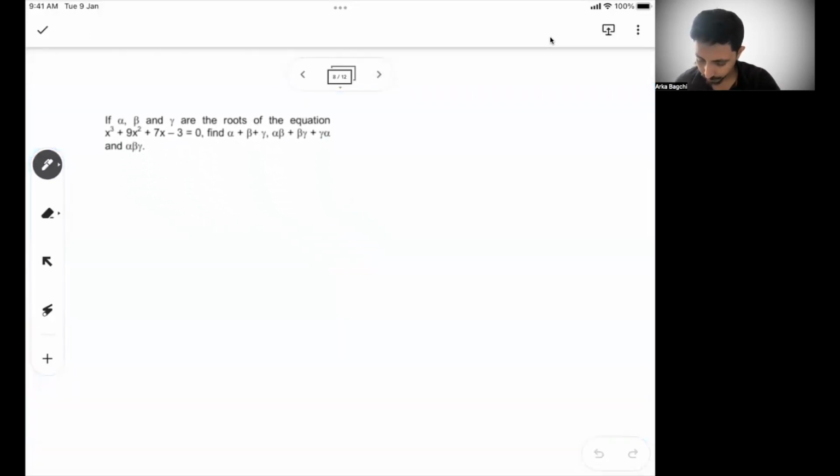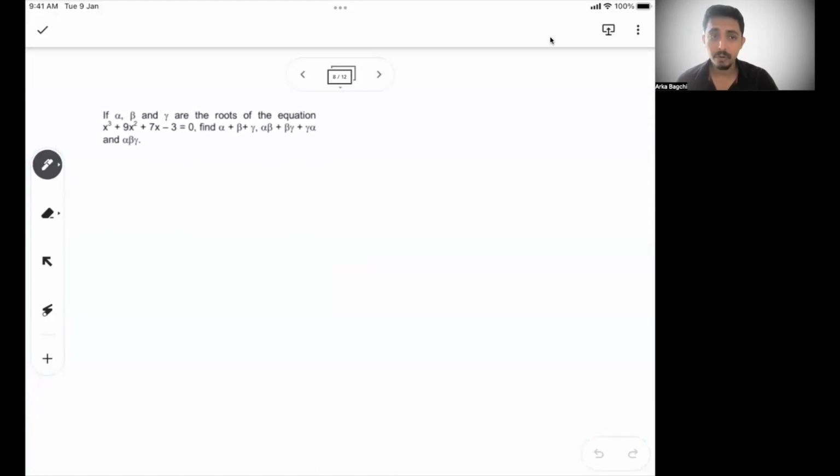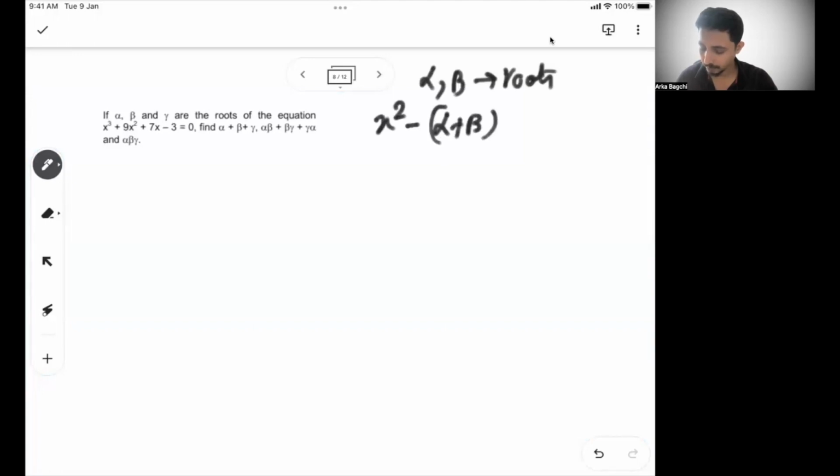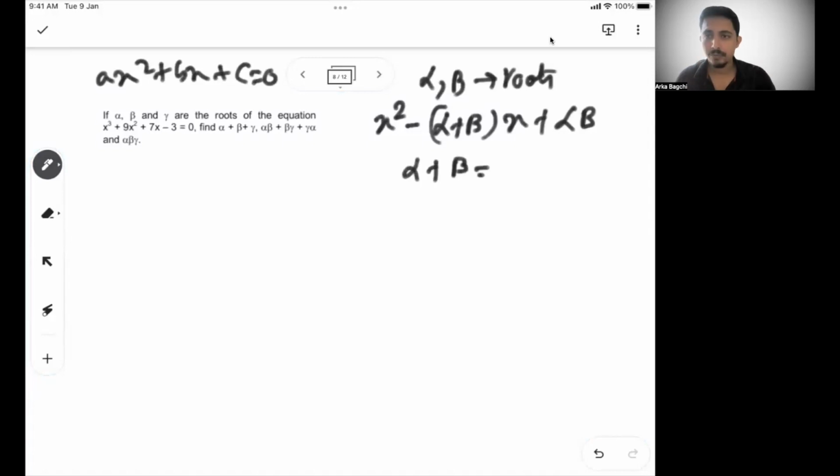Let's move to the next one. Alpha, beta, gamma. So this is a very important one. If you remember, before solving this, if we say alpha, beta are roots of the equation, then we can say the equation is basically x square minus alpha plus beta into x plus alpha beta, if the actual equation is ax square plus bx plus c equal to 0. So alpha plus beta, the sum of roots, is always minus b by a. Alpha beta is c by a. So this is for two roots of the quadratic equation.